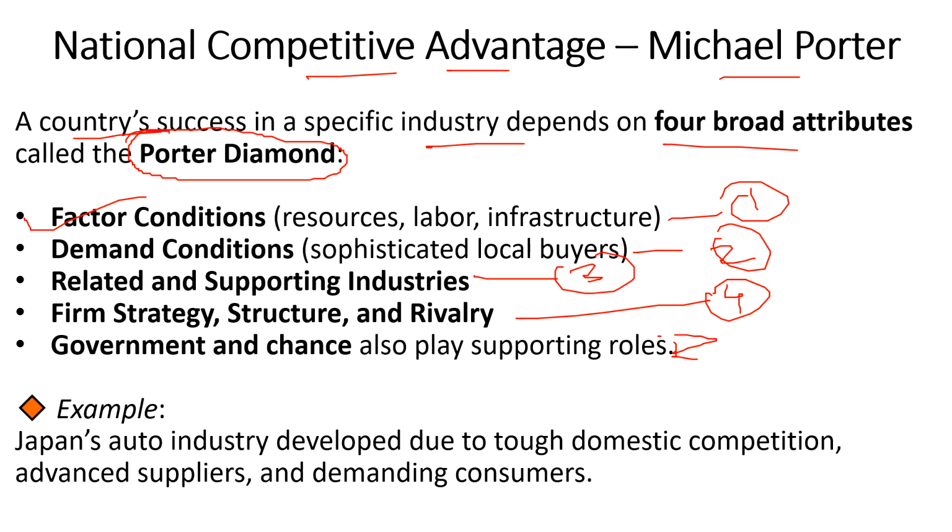Right? Demand conditions, sophisticated local buyers. So that means when local consumers are sophisticated and demanding, the firms are forced to innovate and improve quality, which helps them perform better internationally because the demand is increasing locally.